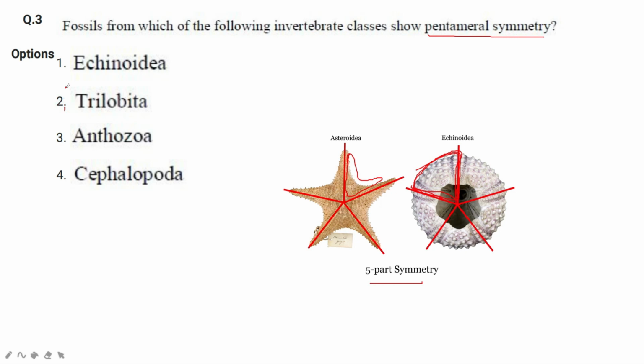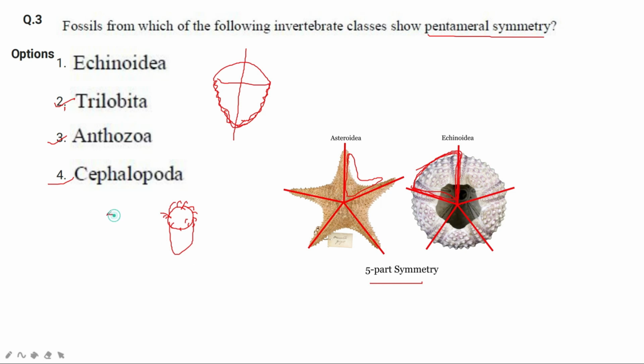In case of trilobita, you might remember this is the cephalon, and this is the thorax part and pygidium, right? So it has what? Bilateral symmetry, right? Trilobite. Anthozoa has a radial symmetry. The polyps in the corals have a radial symmetry, and cephalopod also has a bilateral symmetry.